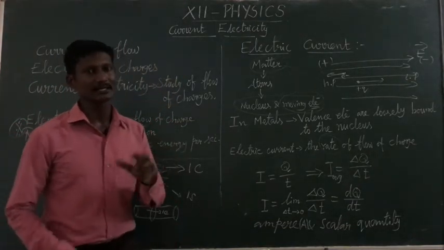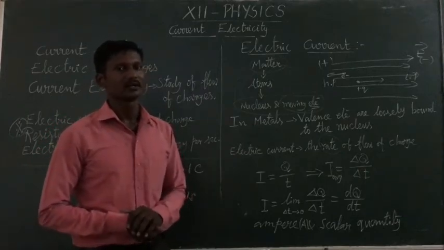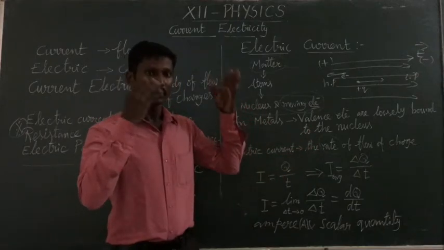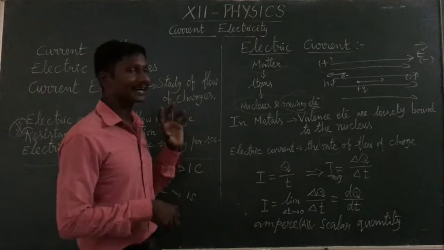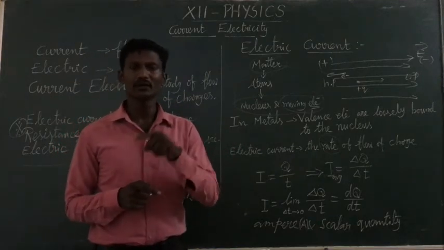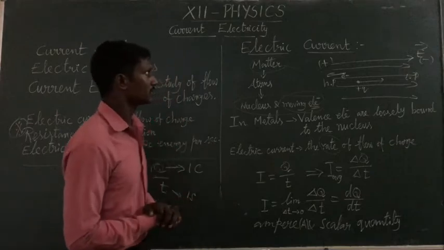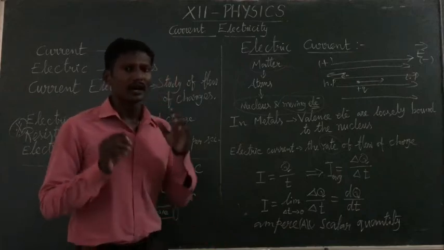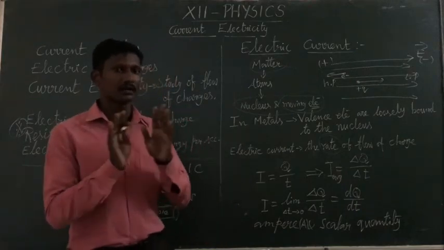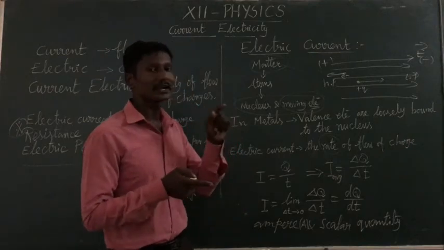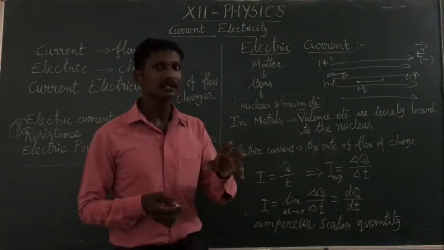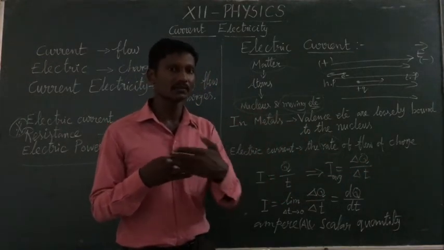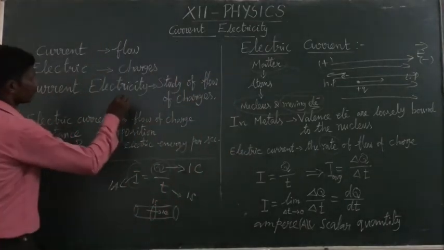Okay. Then conventional current. What is called conventional current? Conventional means we are following some traditional things. From the beginning, we take the direction of current as positive to negative. In lower classes also we studied this. So current is always passing from positive to negative, isn't it? But actually, we can't see the current. The flow of electrons only we can see. In a material, electrons flow from one place to another, but we take the current in the opposite direction of the electrons.